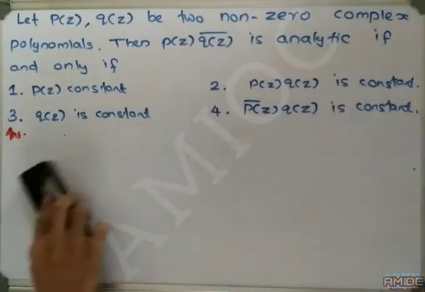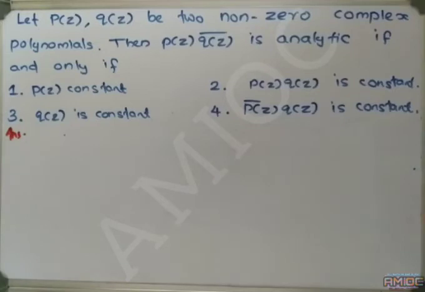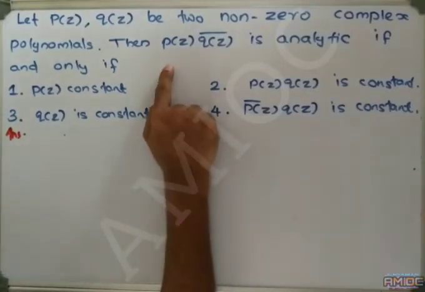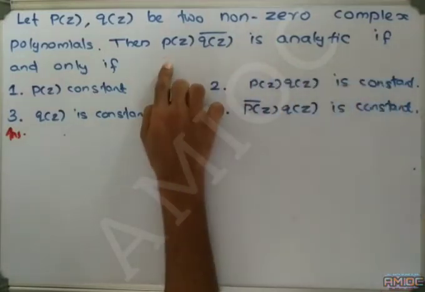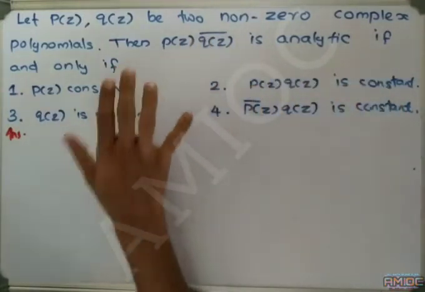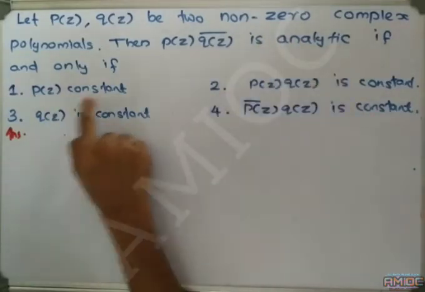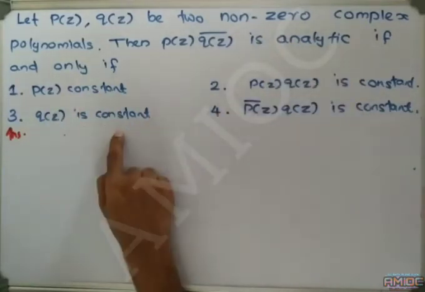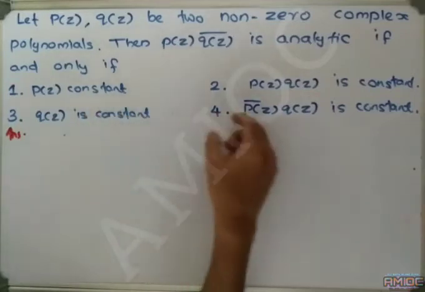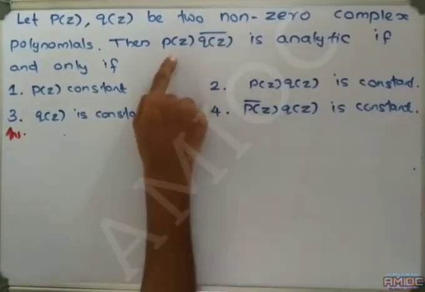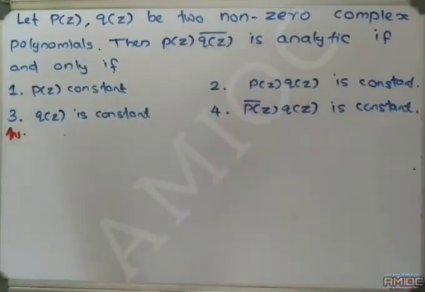So we can look at the answer. We are asked to find the if and only if condition for P of z into Q of z bar to be analytic. If any one of the conditions holds, then the function P of z into Q of z bar is analytic.